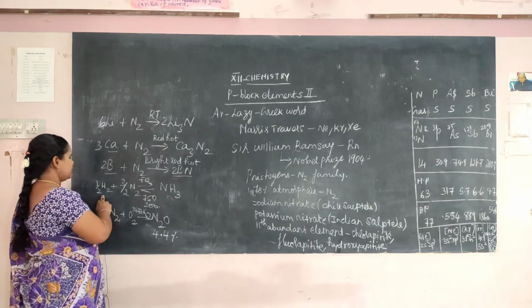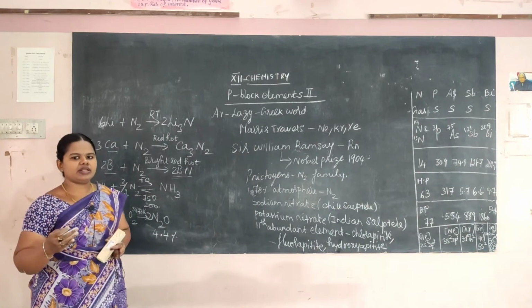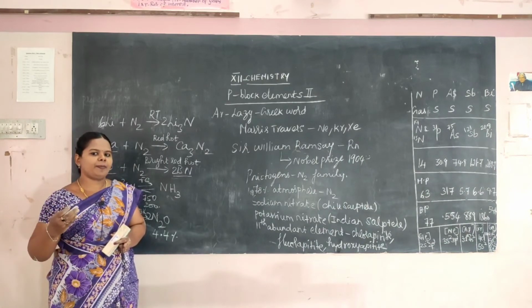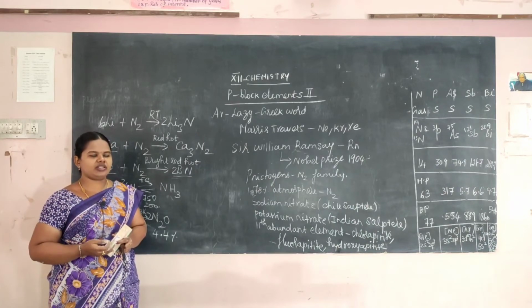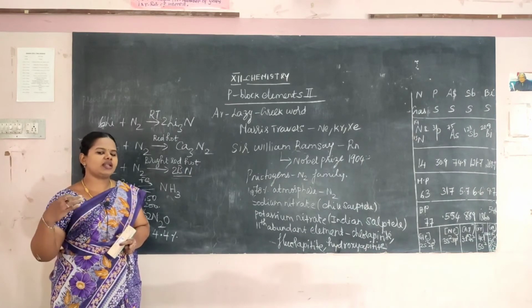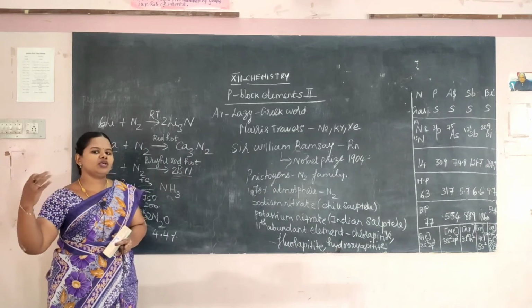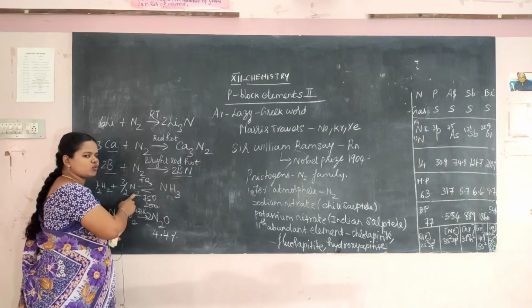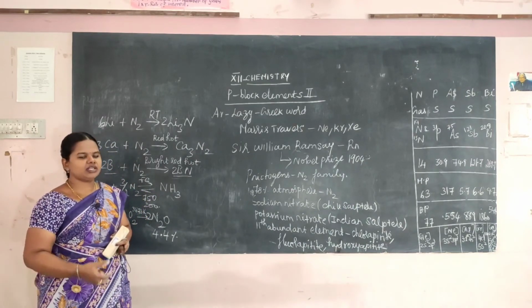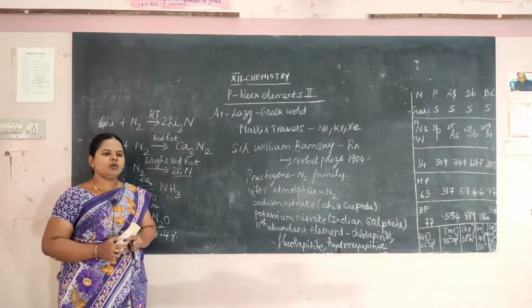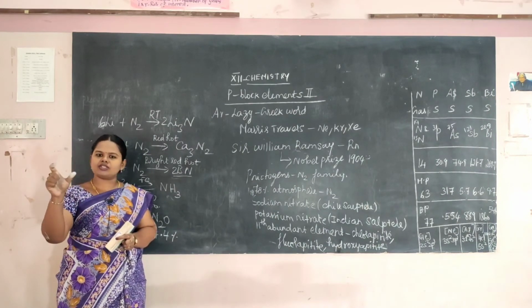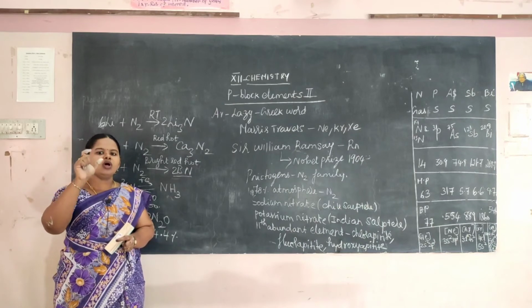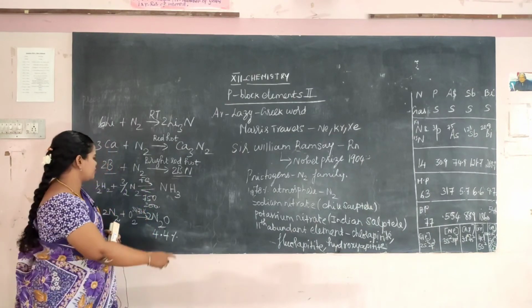BN. Then when hydrogen reacts with nitrogen at 750 mm and 200 atmosphere pressure, Al2O3 and K2O are added to attain the equilibrium. At this point Al2O3 and K2O are added to attain the chemical equilibrium. So when hydrogen and nitrogen react at 750 mm and 200 atmosphere pressure, it produces ammonia.